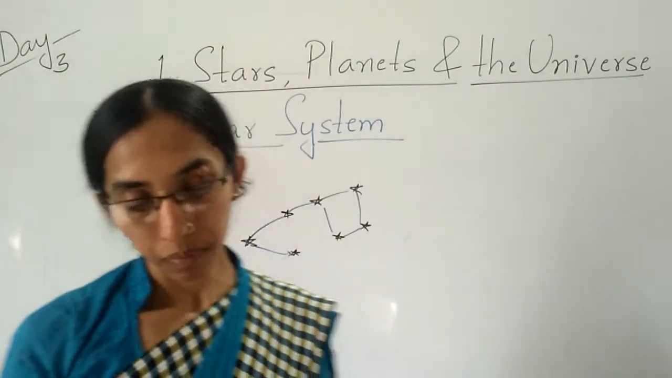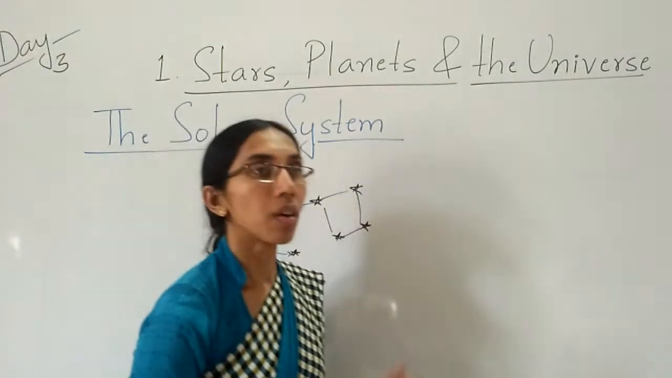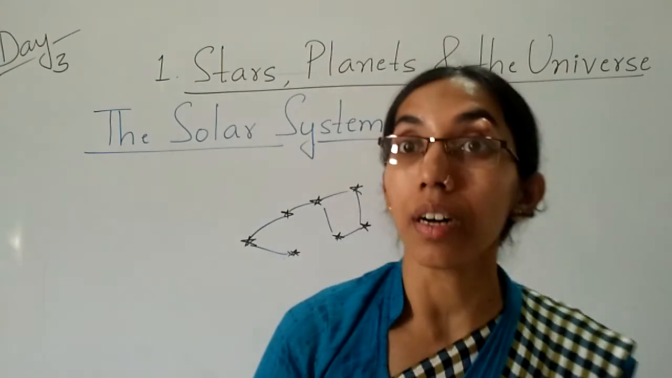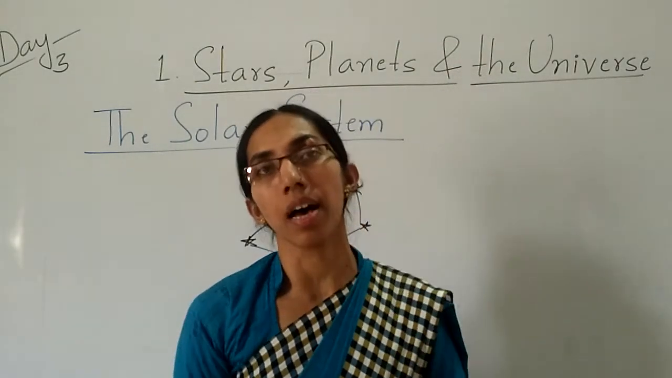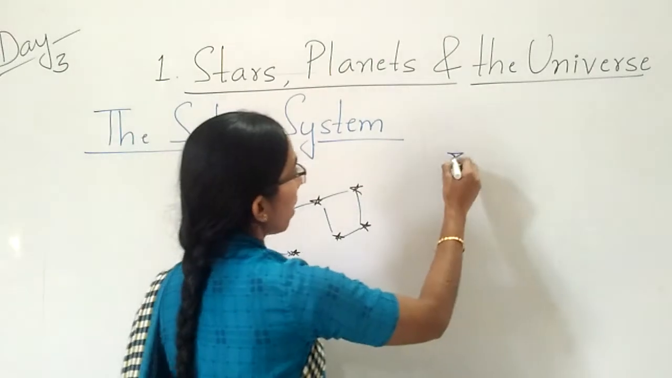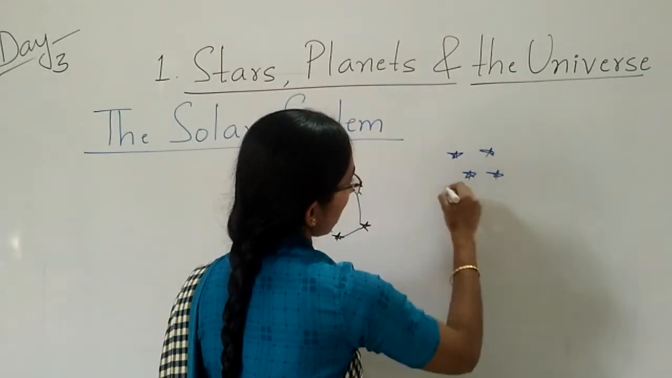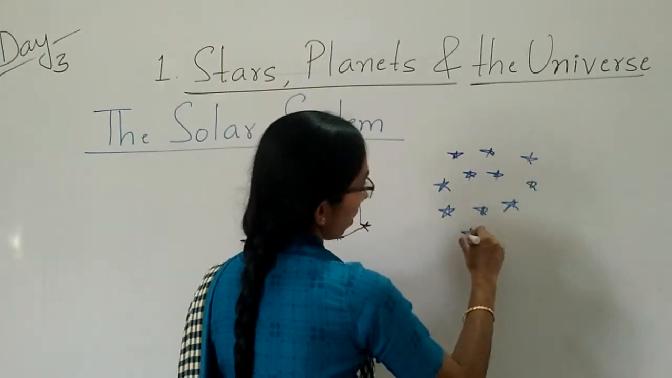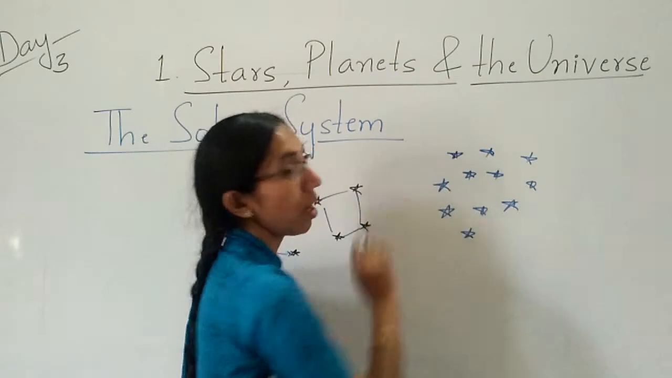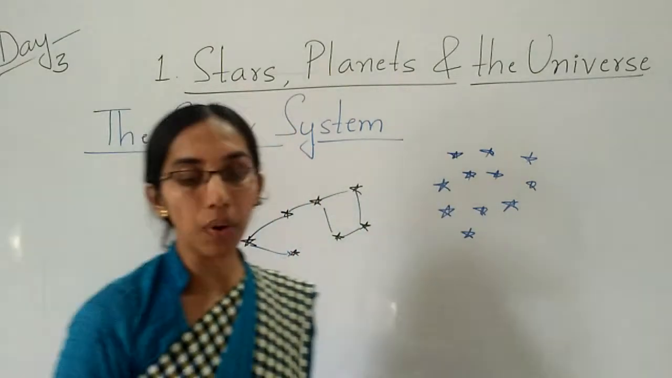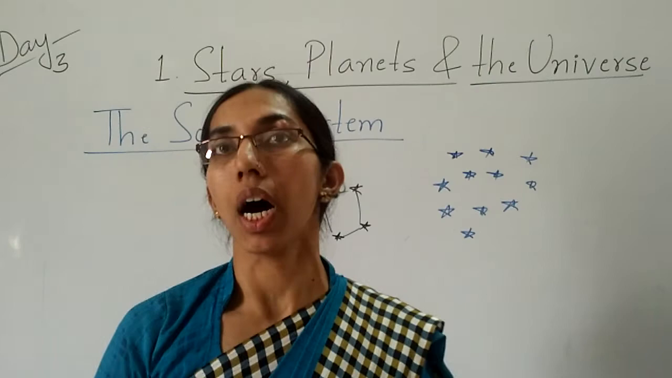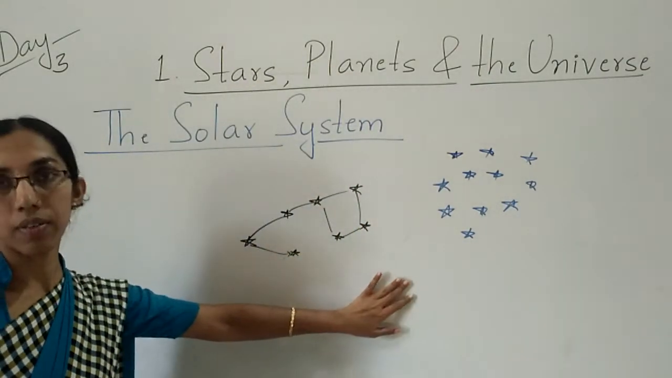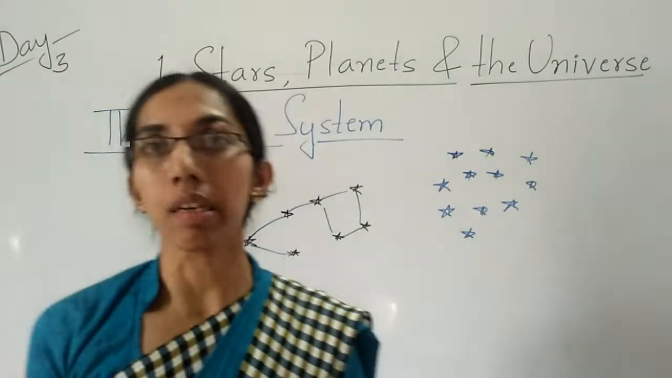Okay children. So what is a galaxy? A galaxy is a group of many stars. Millions and millions of stars get together, and they form a galaxy. You know children, our sun is a part of the Milky Way galaxy.